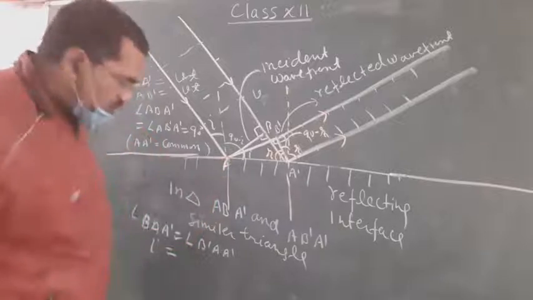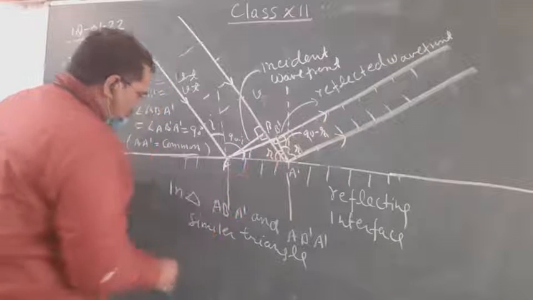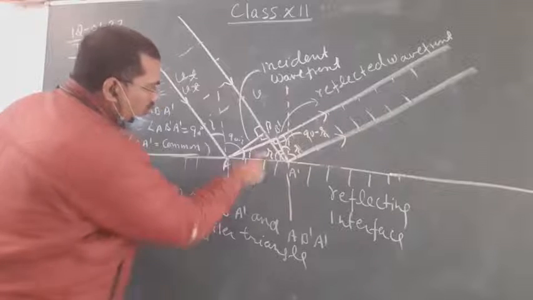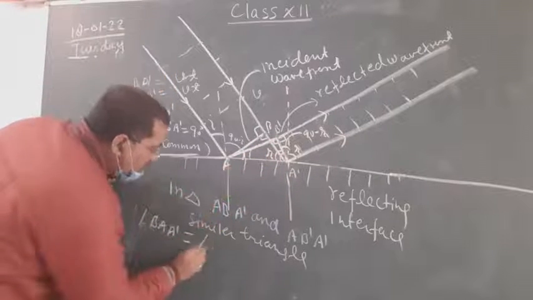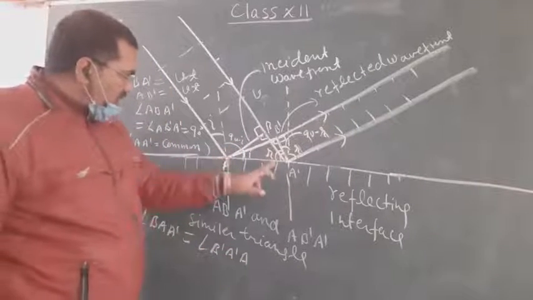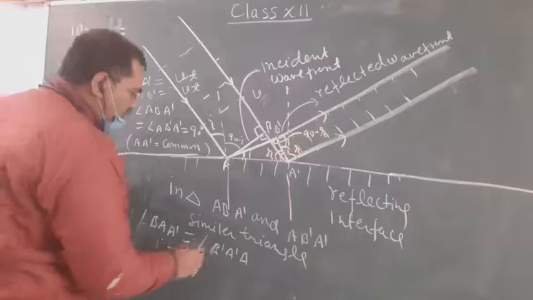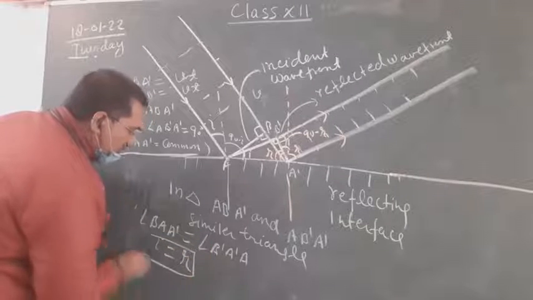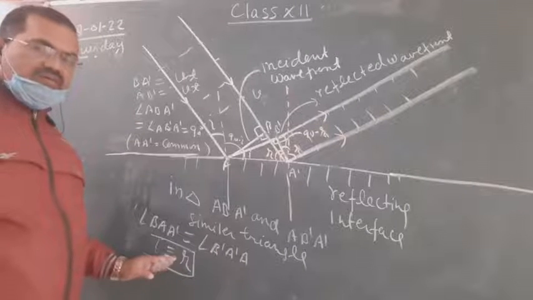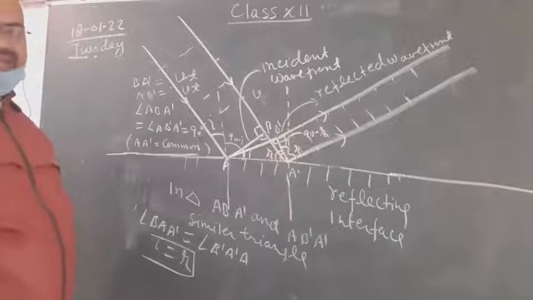Listen, angle B A A dash is equal to angle B dash A dash A. So B A A dash is i, and B dash A dash A is r. That is, the angle of incidence becomes equal to the angle of reflection. This is the proof of the law of reflection by Huygens principle.